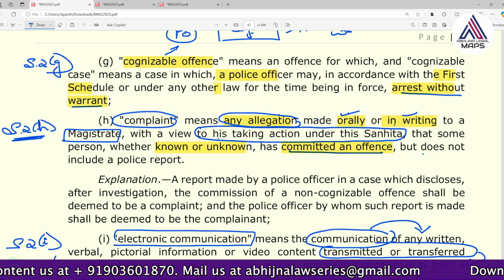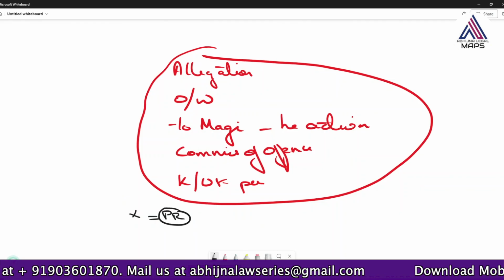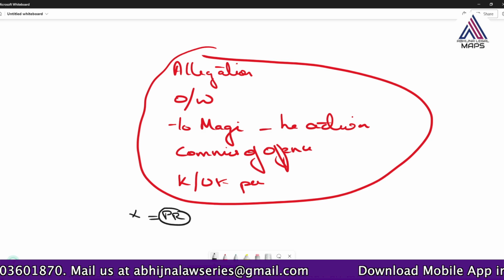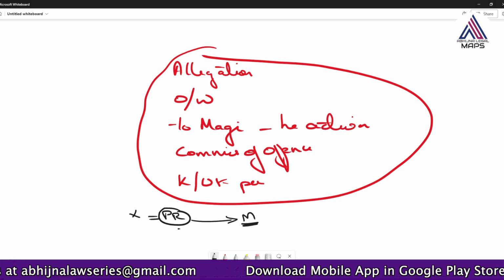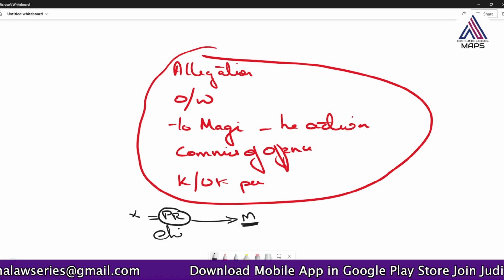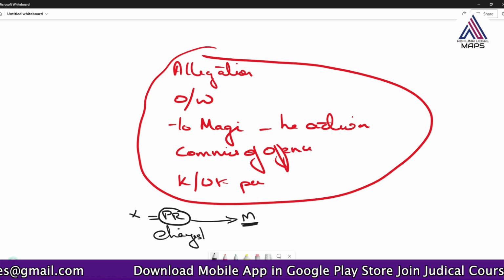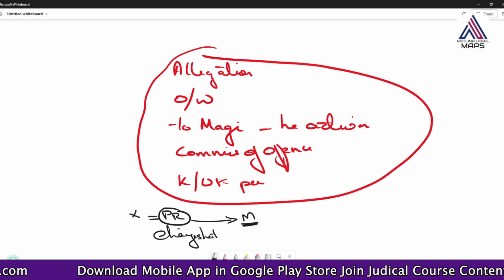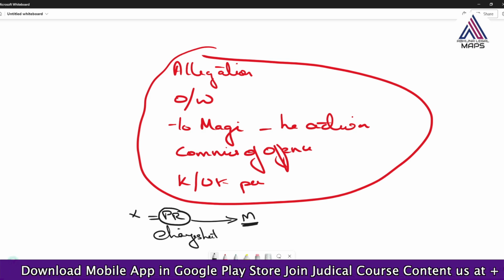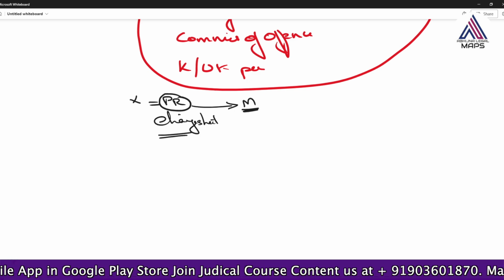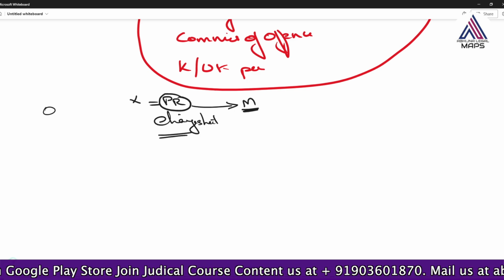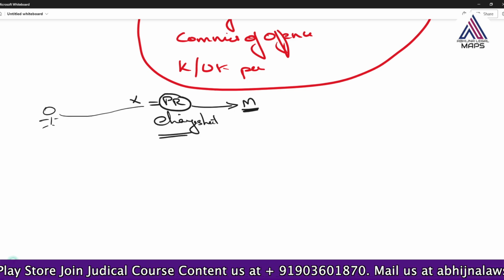It does not include a police report, because a police report is something which is submitted to the magistrate. Police will submit a report to the magistrate, which is also called a charge sheet, or you also call it a challan, right? A person will go and give information to the police.